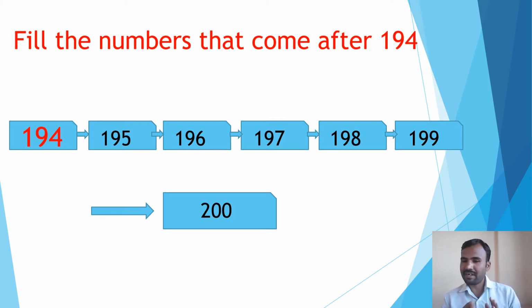In this way, if you continue the numbers, then you will get up to 1000, up to 2000, and there is no end for these numbers, right? So, up to 1000 you have to understand for this year. Then if you go to fourth standard or a higher class, you will understand bigger numbers. Just remember, up to 200 we have now. If you continue the same pattern, then you will get 201, 202, 203. In this way you will get 1000, 2000. So please remember these numbers.